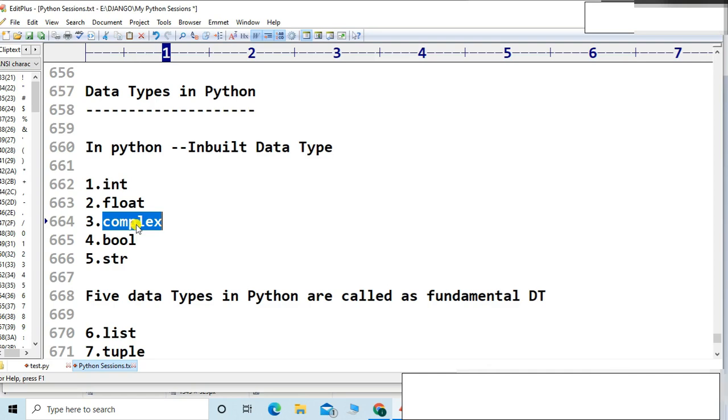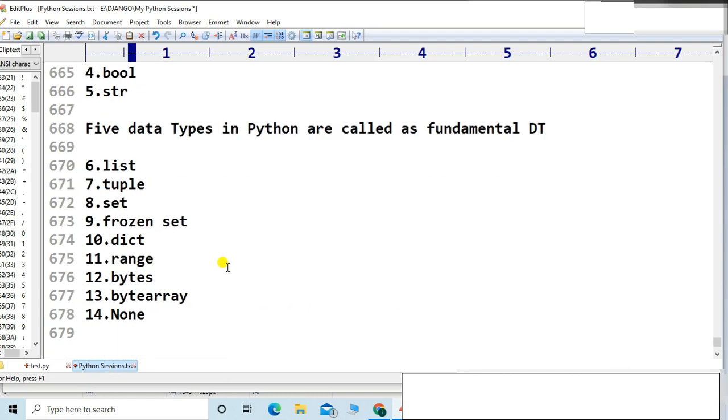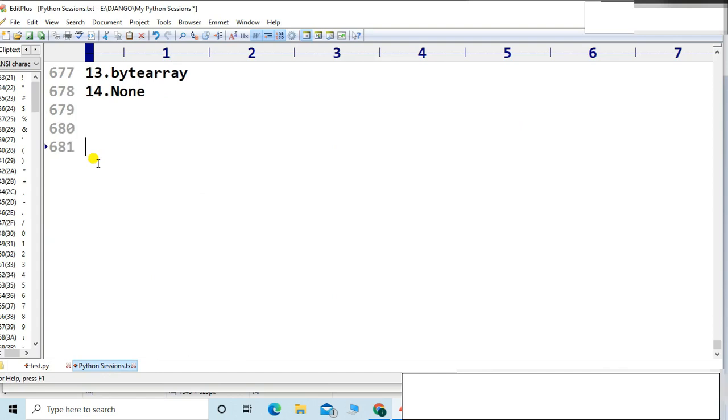So let me talk about the very first data type, the integer data type. One by one, let me start. The very first is int. Let me write it: int data type. So what exactly is int, friends? Let's start with int. Friends, int stands for integer values. Very simple.